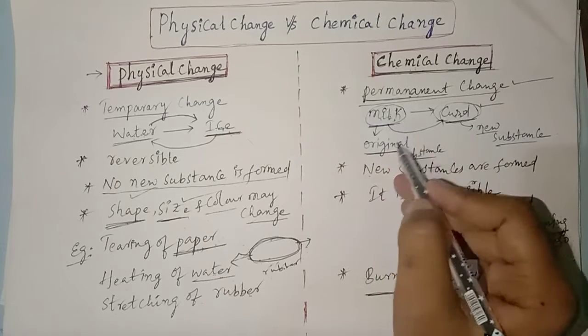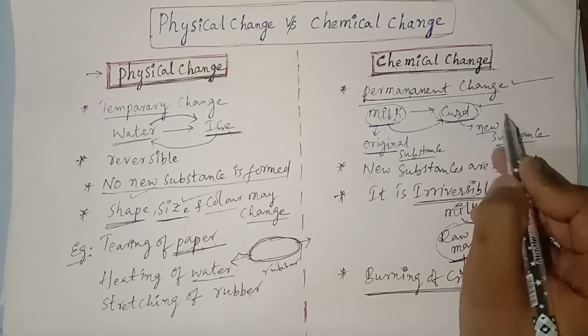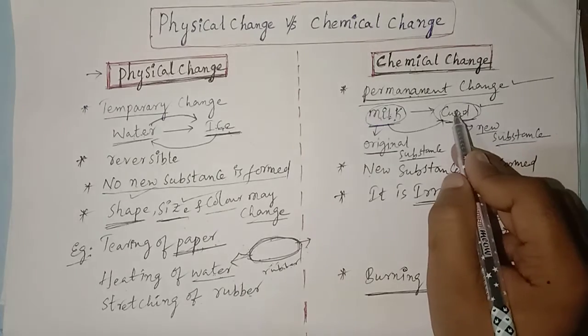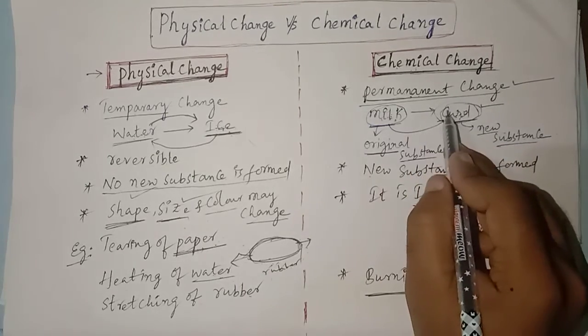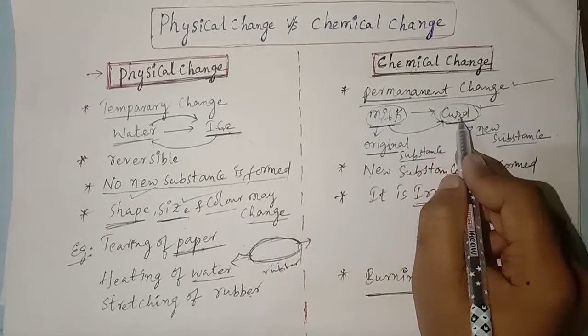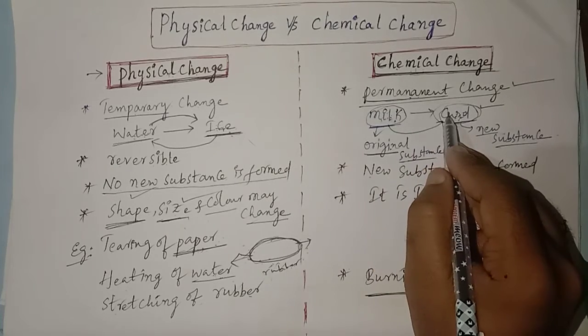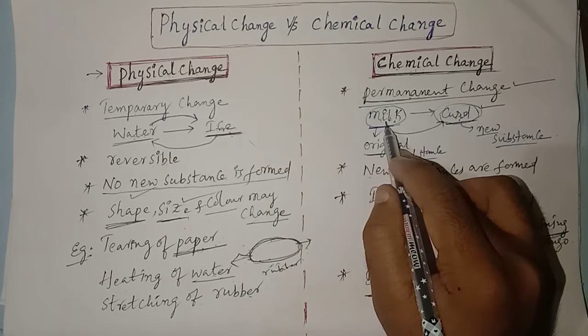Milk is the original substance, curd is the new, permanent substance, and you may not get milk from curd.